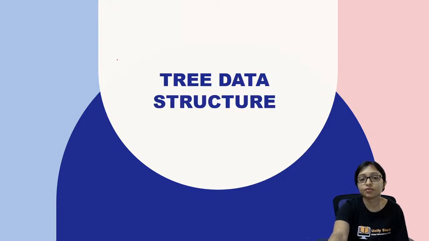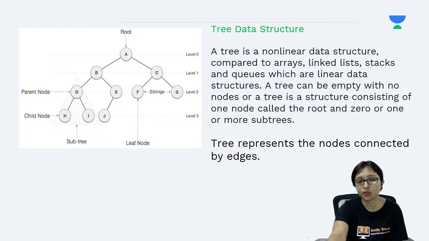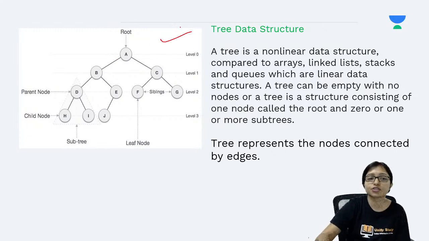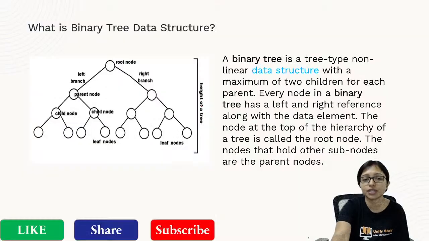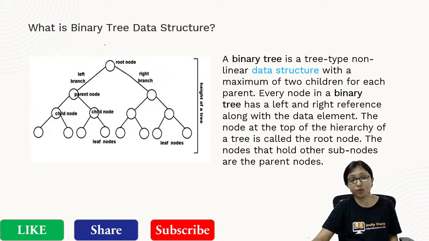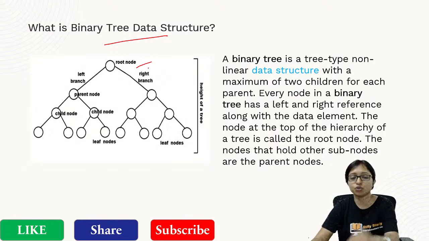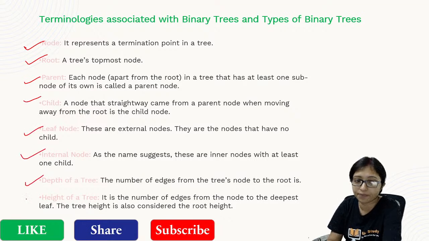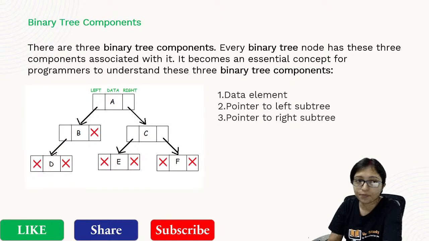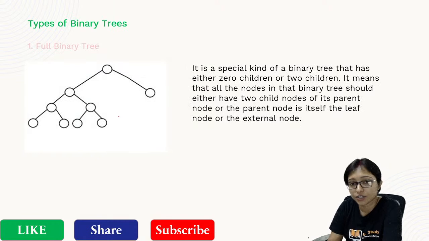Now we will come to data structures. Let's do some revision for data structures and algorithms also. You all know the tree structure: what is called the root, these are called levels. This is level 1, level 2, level 3. What is a binary tree? Root, node, parent, child, leaf node, internal node, depth, height, right? So how do we create a binary tree? There will be a left child and a right child. That is the creation of a binary tree.